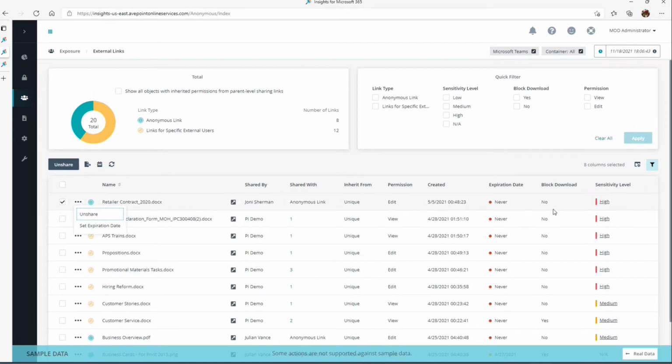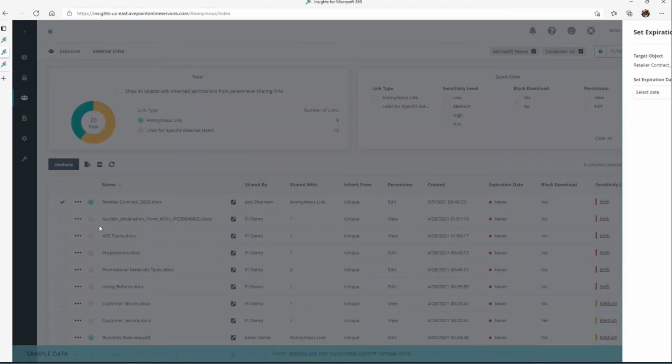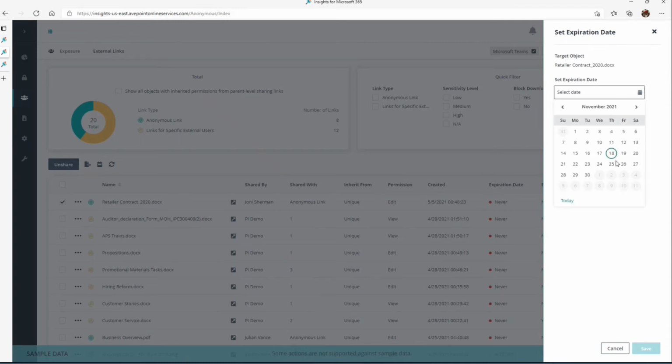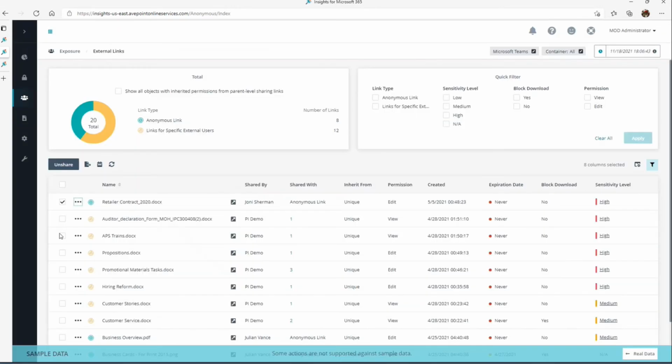If that's a potential risk here, and again, we're highlighting that in this column here, sensitivity level, I can see this is sensitive, and the reason why is because we found a credit card match. Therefore, I can unshare this, or I can set an actual expiration date to say, yep, this will close down at a particular time if I need to. So a nice feature there, all within the UI, to be able to identify that and remove that access.